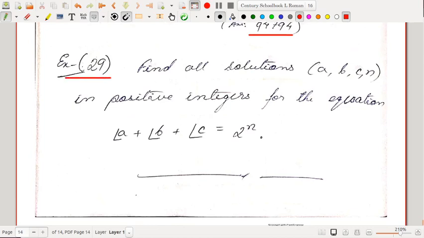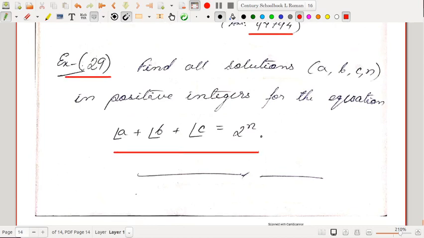Since we have done the concept of factorial, and also the concept of divisibility and the division algorithm, we are in a position to solve this particular problem as well. Find all the solutions a, b, c, n in positive integers for the equation factorial a plus factorial b plus factorial c equal to 2 to the power n. To find all possible solutions of this equation in positive integers, right?